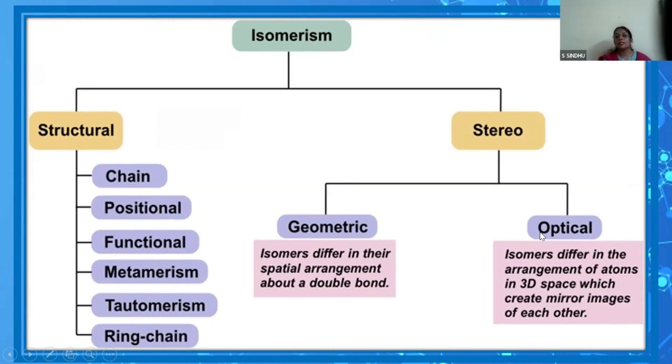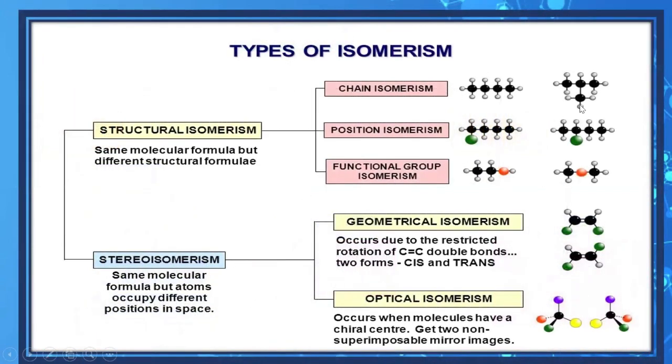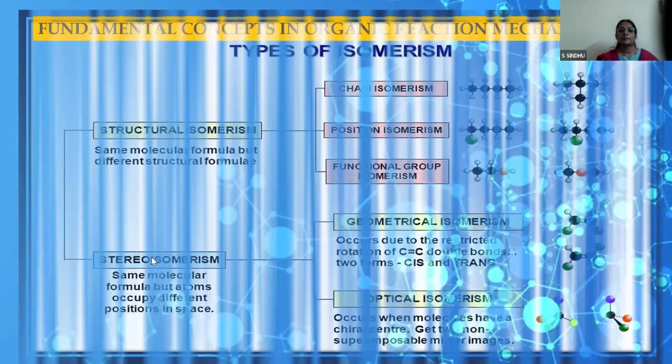And geometric and optical isomerism, geometric in alkene additions, and optical, especially in the chapter of haloalkanes and haloarenes, we have to discuss a lot about optical isomers. So we have to brush up on this also. The slide with the examples here: chain isomerism, position isomerism, and functional group isomerism examples. Geometrical and optical isomerism. So this chapter will be dealing with optical isomerism. So this is also an important aspect of organic chemistry.